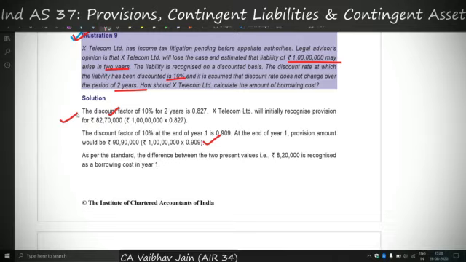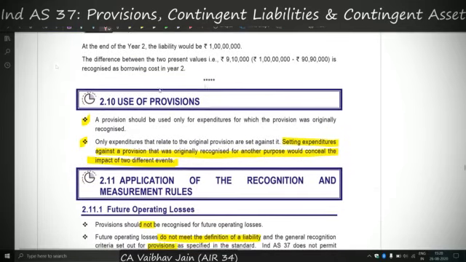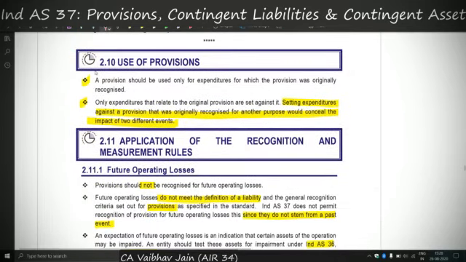Now after the expiry of 1 year, we can simply calculate the unwinding of discount by multiplying it with 10%, which will give us 8,26,446 rupees as the borrowing cost. So 8,26,446 should be the actual figure, but because of rounding off, ICAI is recognizing only 8,20,000 rupees as borrowing cost in the first year. And similarly, it will do for the second year.